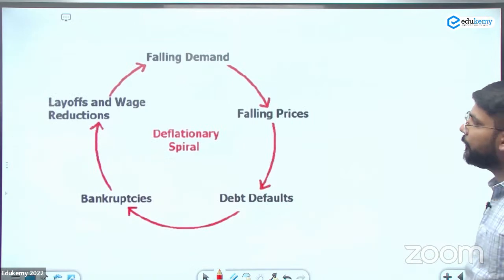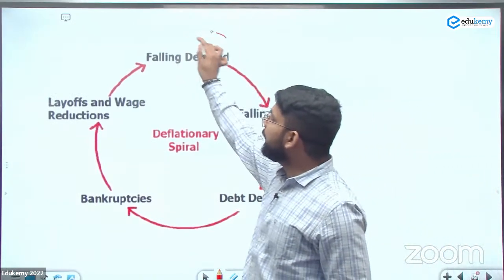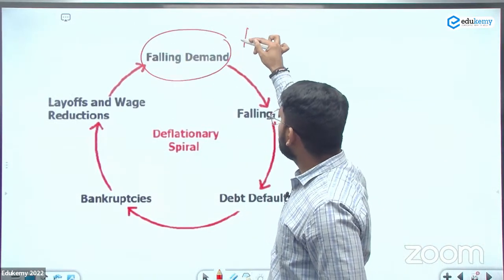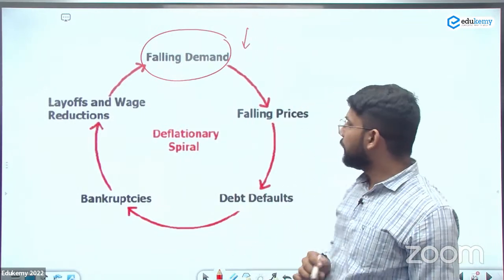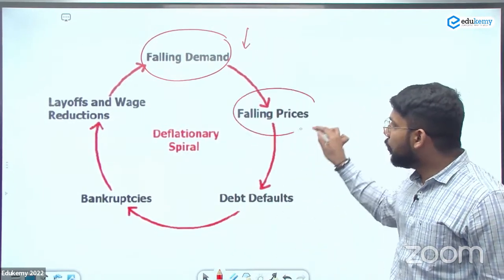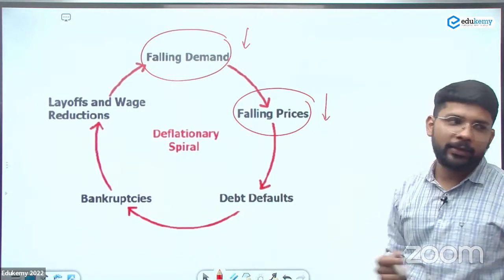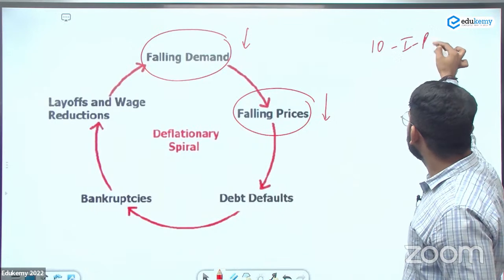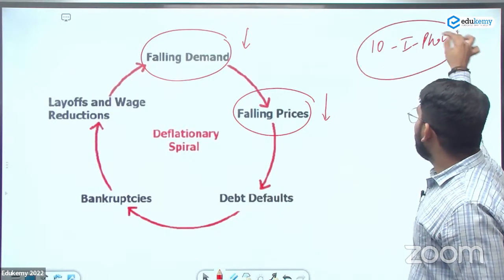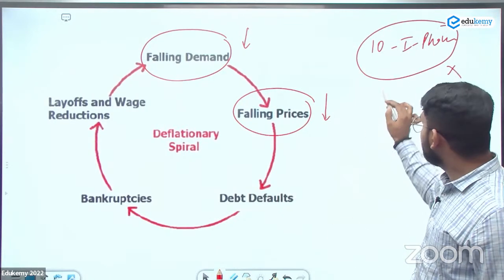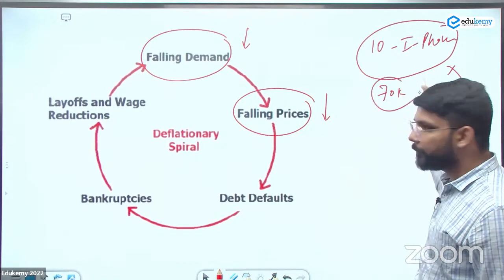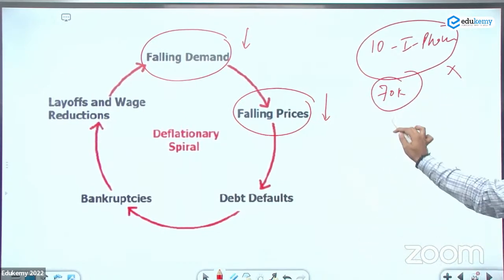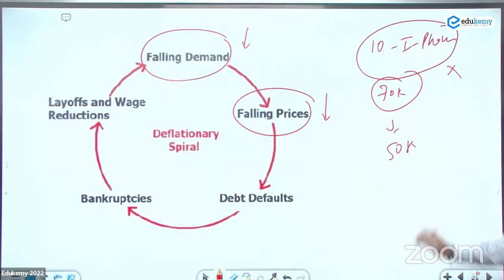There is a cycle for a deflation. When there is a decrease in the demand, demand कम होगा तो price automatic decrease होना शुरू हो जाएगा. Take an example. If there are 10 iPhones and there are no buyers, its price है 70,000. कोई खरीदने वाला नहीं है, so they will automatically decrease this to 50,000.